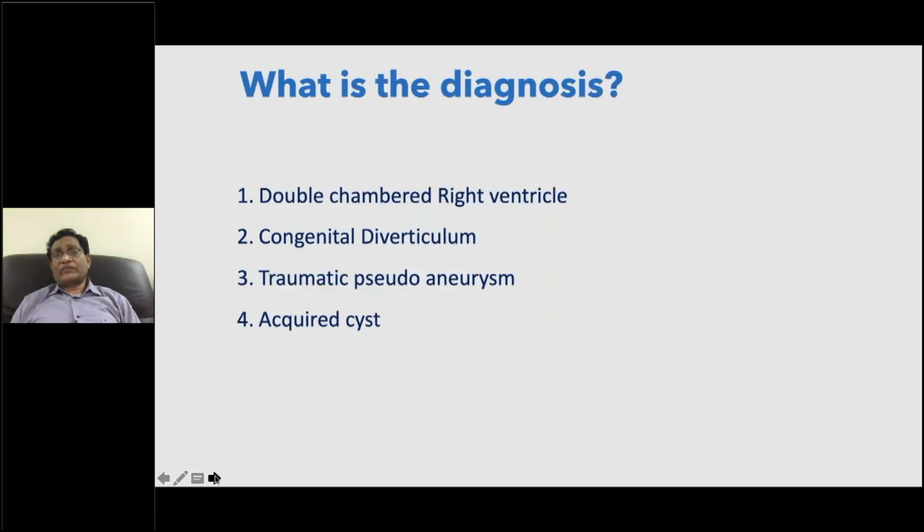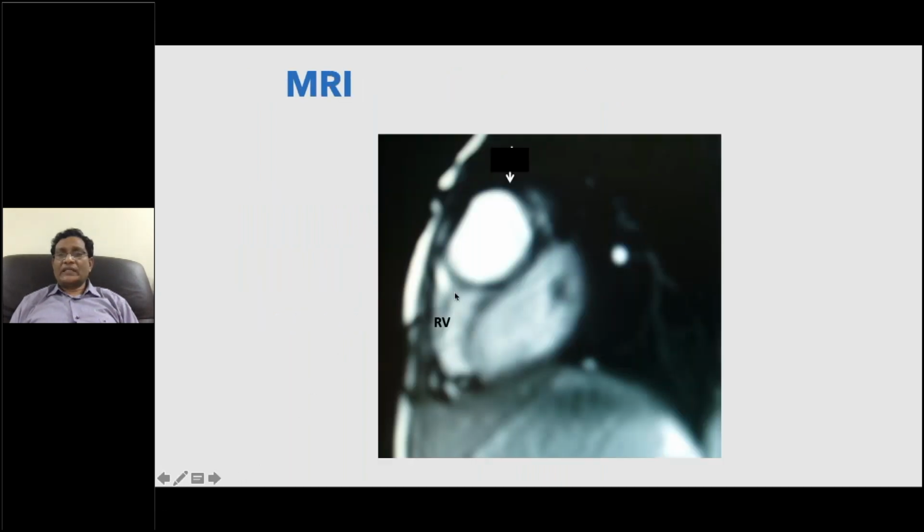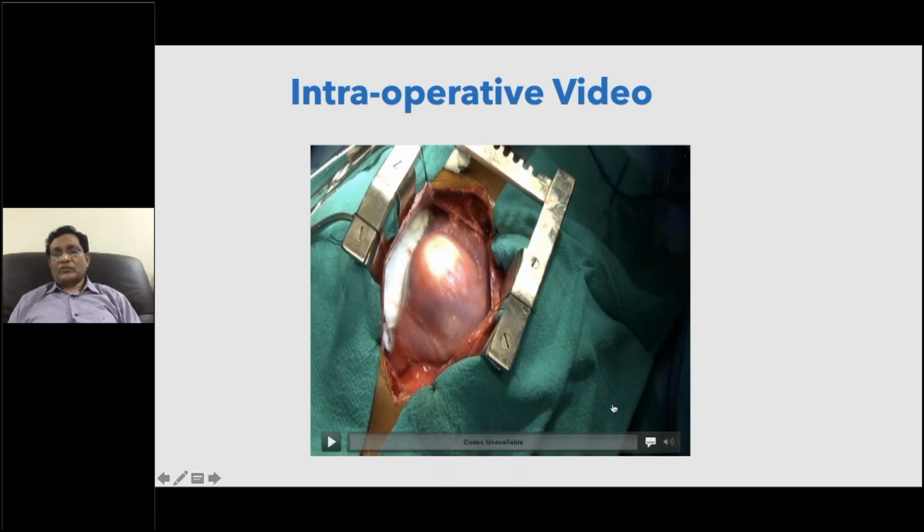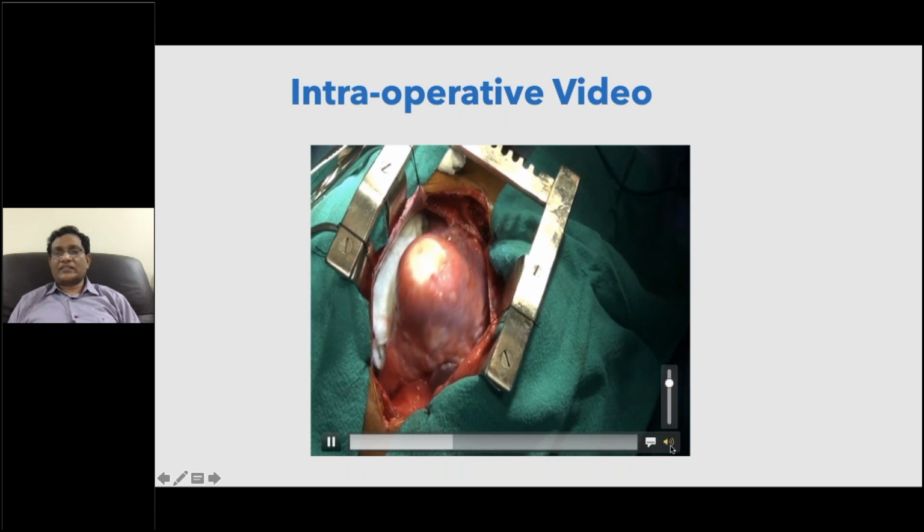We have a differential diagnosis of either double chambered right ventricle, congenital diverticulum, pseudo aneurysm, or acquired cyst. When you have the MRI, this is the right ventricle, this is the left ventricle, and there's a big mass seen here. What is that? So we have a diagnosis of cardiac hydatid cyst. We published this. You can see that this is the cardiac hydatid cyst here.